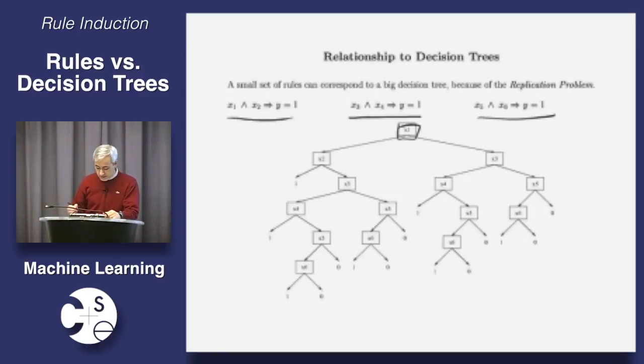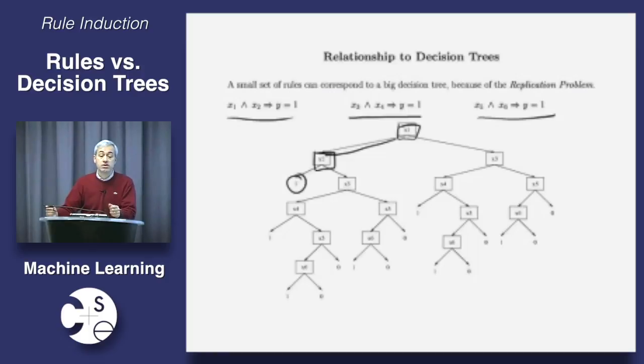And then notice that if x1 is true, we're going this way, right? And then obviously we need to test whether x2 is true, because that's the other antecedent in that rule, right? And if x2 is also true, then what do we know? We win. Then it's a yes, right? Because that rule says it's a yes, and that's the leaf over here, right? On the other hand, let's go back to the root. This is the interesting part. What happens if x1 is false?